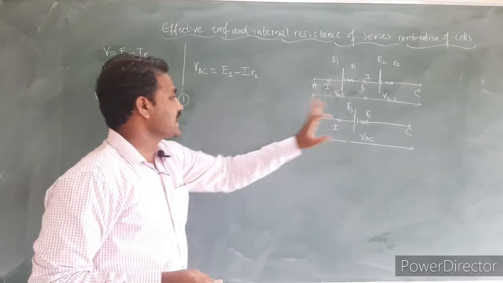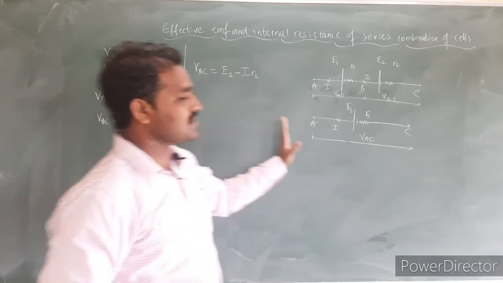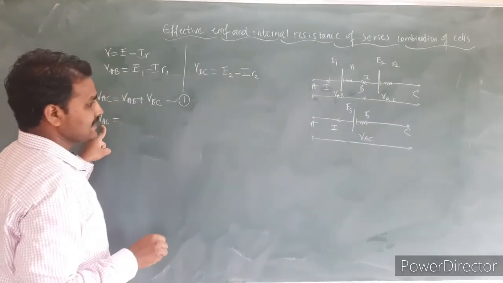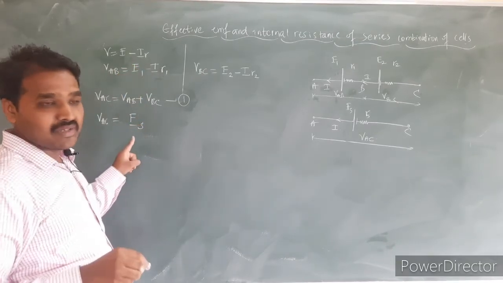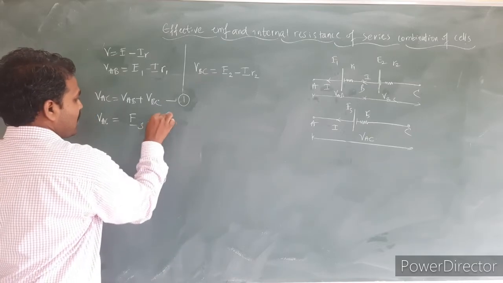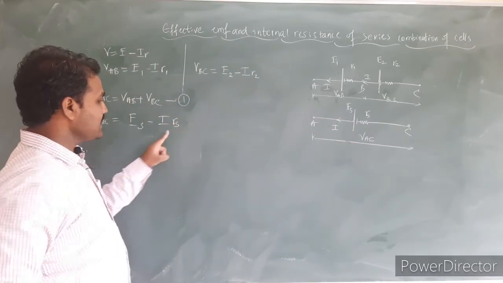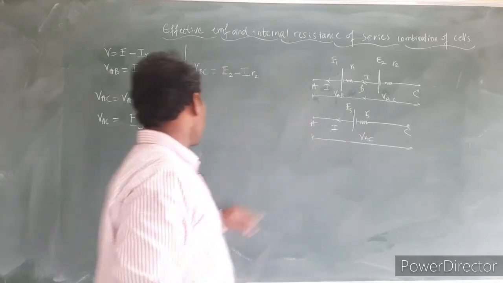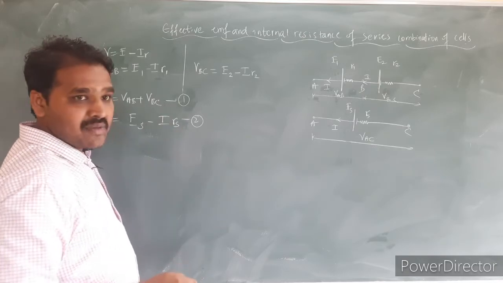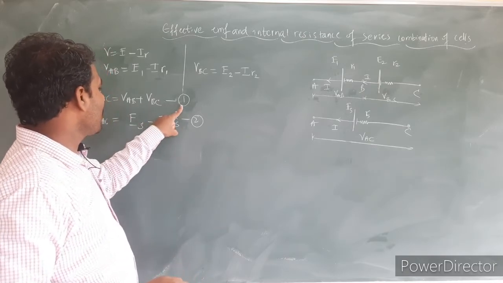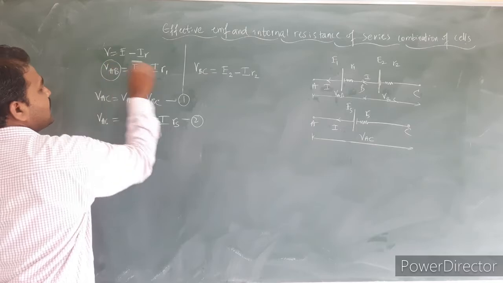By using the second figure here, I can write the terminal potential available across the combination of the cells, VAC, using the basic equation again: the EMF available is ES minus the current flowing, which is again the same here, I into RS, where RS is the effective internal resistance of the series combination. Let this be equation number 2. Equation 1 and 2 indicate the same terminal potential, hence I can equate them.